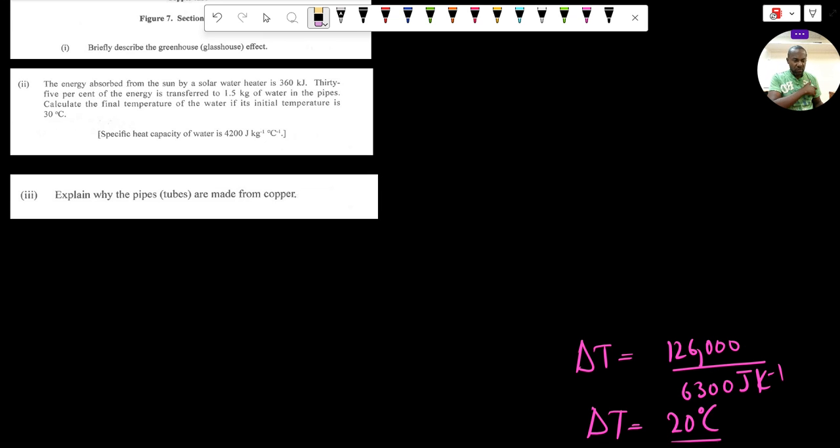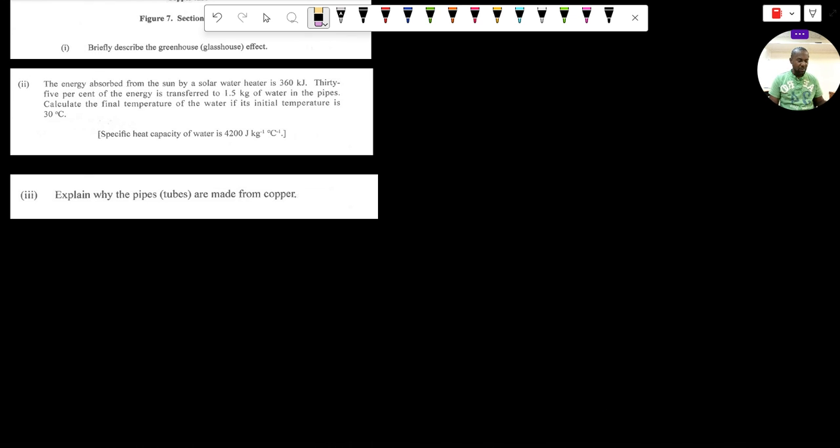Now, of course, we know that whenever we have water flowing through any metal pipe, there should be cause for concern where corrosion is concerned, right? So if we have metal pipes which are carrying water, then we should be concerned about corrosion. Unfortunately, copper does not corrode easily. So we could say it is somewhat corrosion resistant. And therefore, this also helps to make copper suitable for use as the pipes or the tubes in the solar